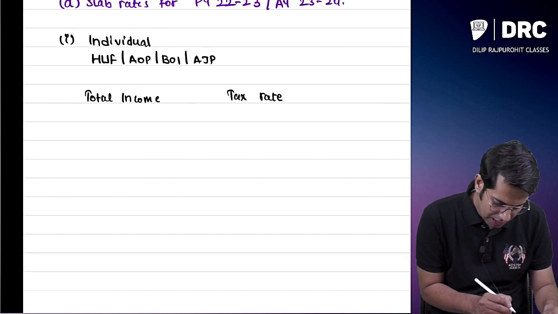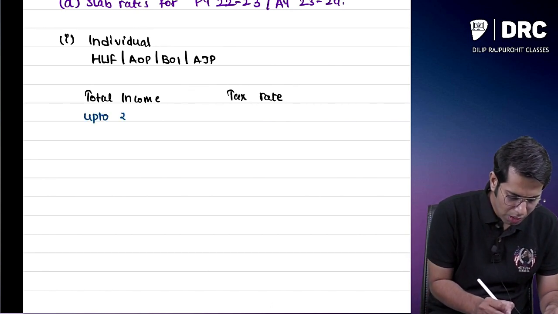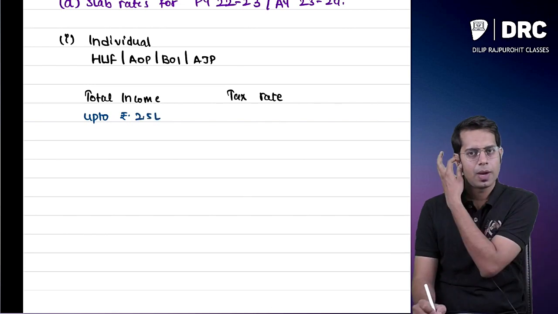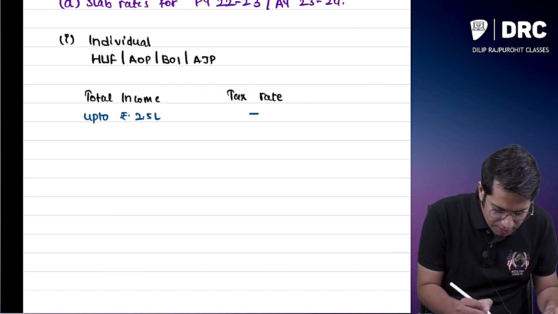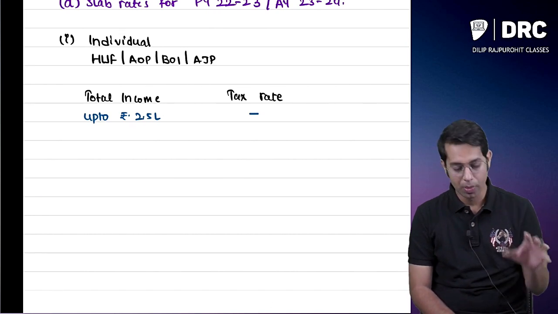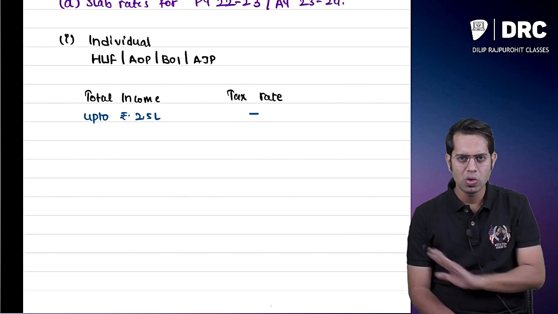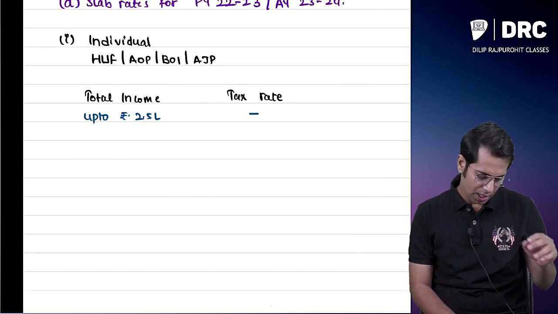If your total income is up to rupees 2.5 lakhs, you will have to pay a tax rate of 0. How much tax do you have to pay to the government? You don't have to pay any taxes to the government. If your total income is up to 2.5 lakhs, there is no tax required to be paid by you.